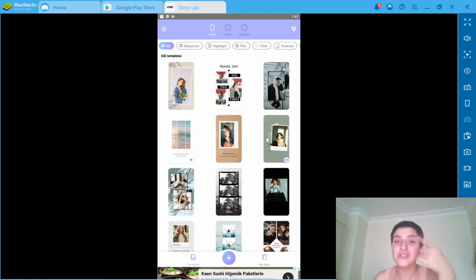In using StoryLab, it is super easy to design something amazing for your IG stories, your Insta posts, and even IG highlight cover icons and logos for your Instagram, Twitter, WhatsApp, and Snapchat. But I don't know if some people are still using Snapchat.